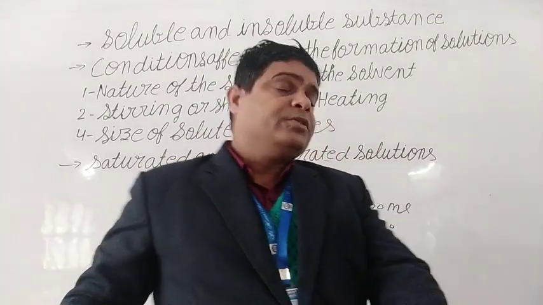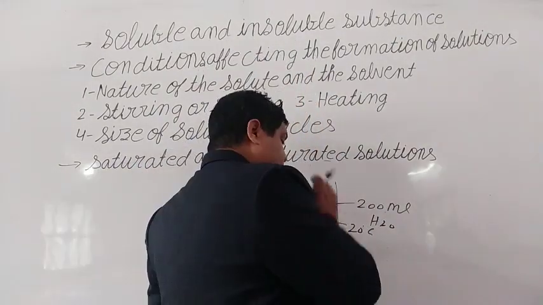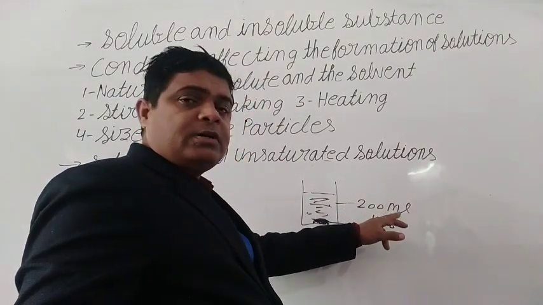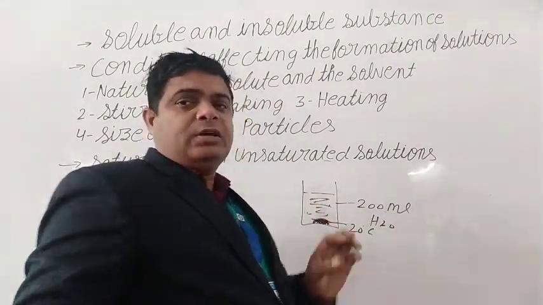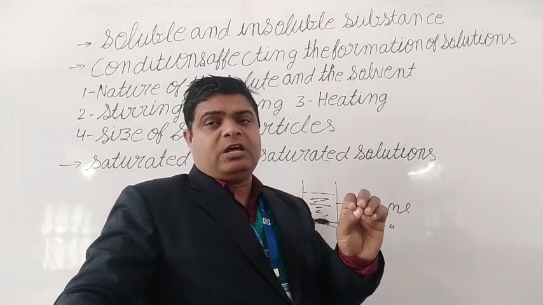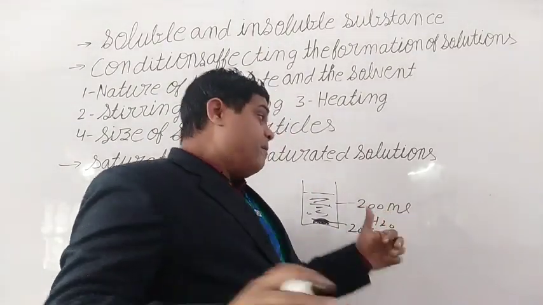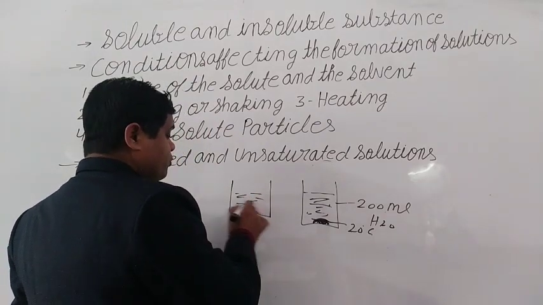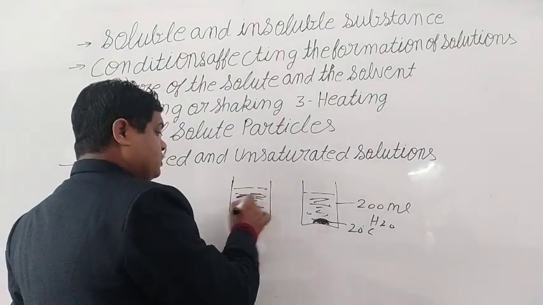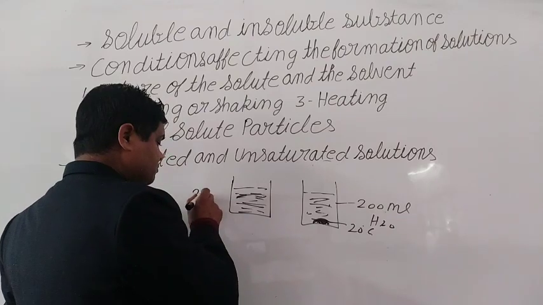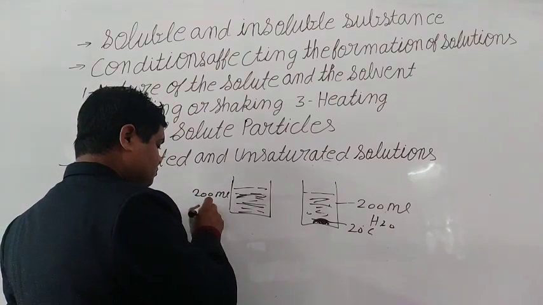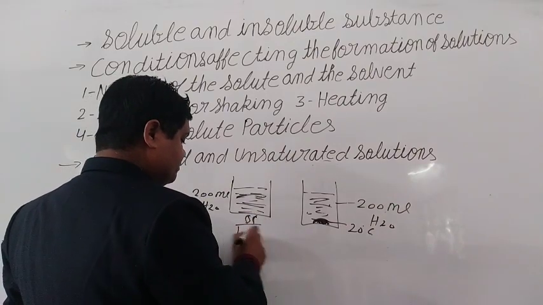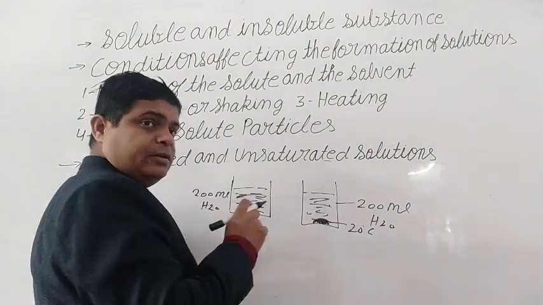How? Listen to one thing. In the first condition we see that temperature is 20 degrees Celsius, volume 200 ml water, we add the sugar. A fixed amount of sugar dissolves in the water. Clear? But in the second condition, you take the same water, 200 ml, and start to heat.